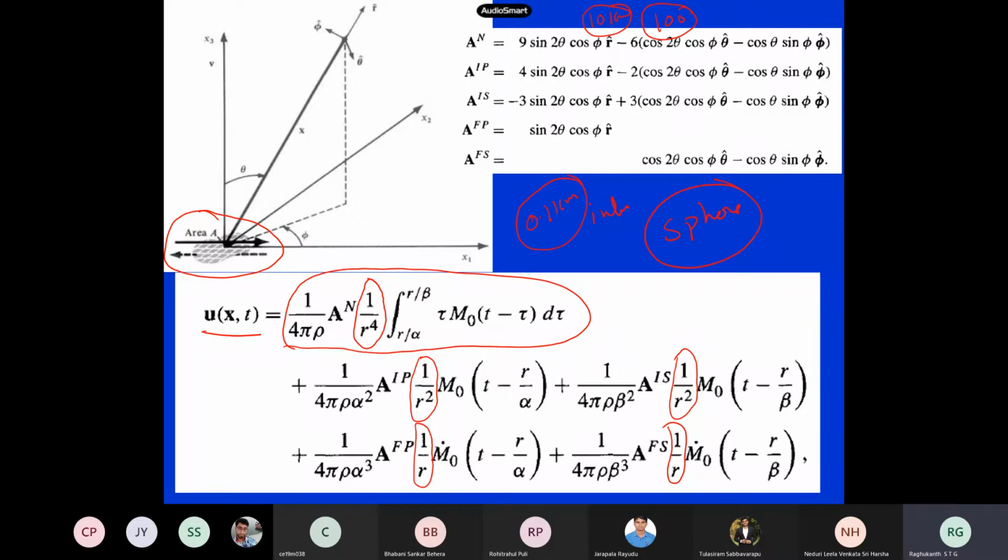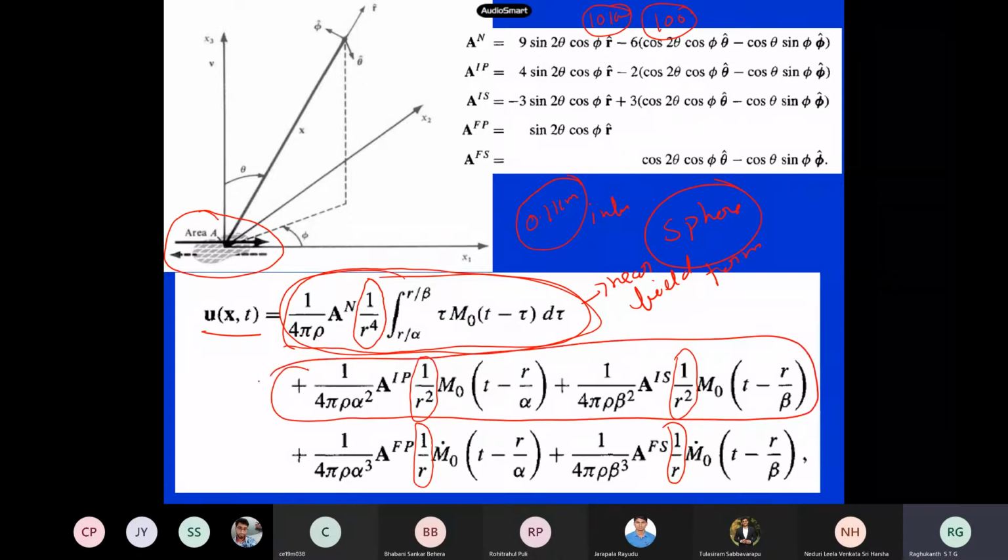So generally in the solution, this portion dominates in the near field, so this is known as the near field term. Then we have these two things. The 1 by R square term we call intermediate field. And these last two terms are the far field. And here also there are two things.